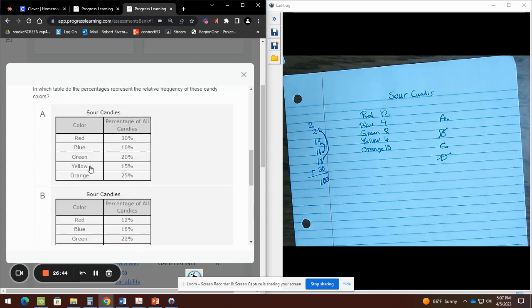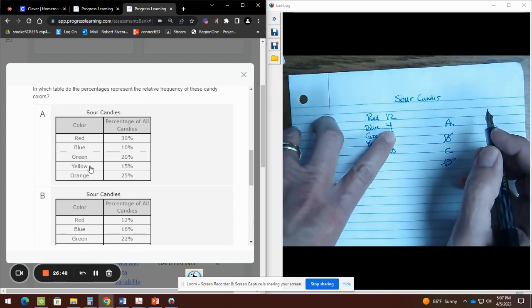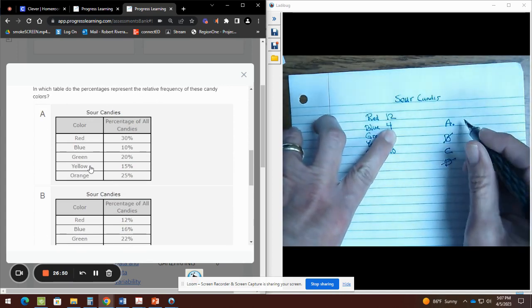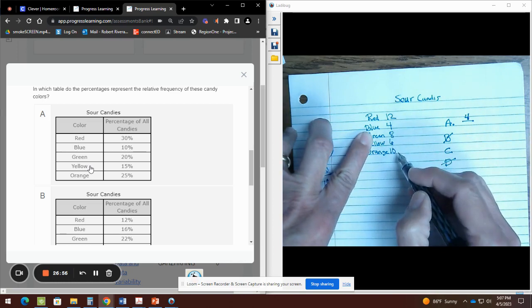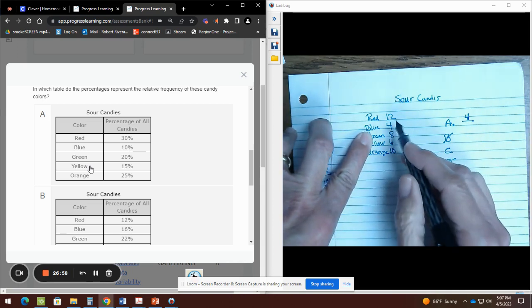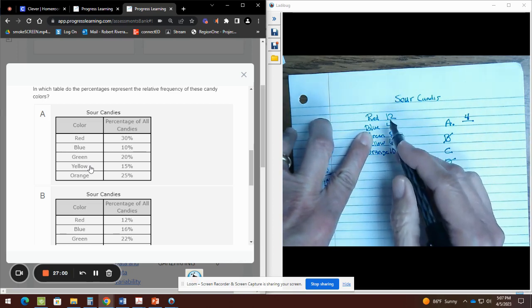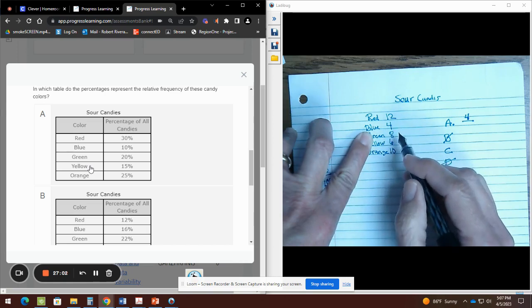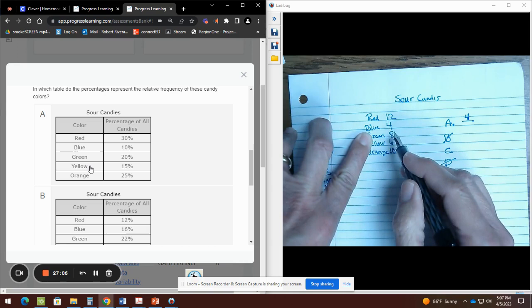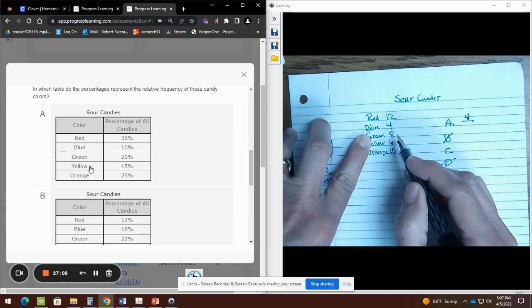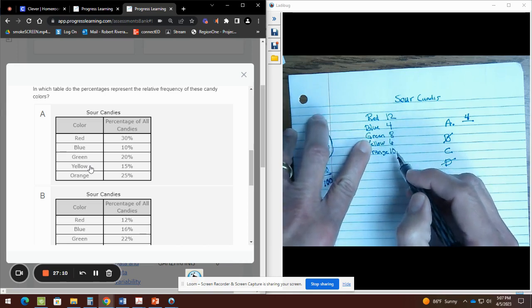So I'm going to start with letter A and create my fraction. So letter A, here's the number. So I'm going to say, okay, you are 4 out of, I need to add them up. Okay, because we're doing the fraction out of the quantity, the data that they gave us. So 12 plus 4 will be 16, plus 8 is 24, plus 6 is 30, and then it's 40.